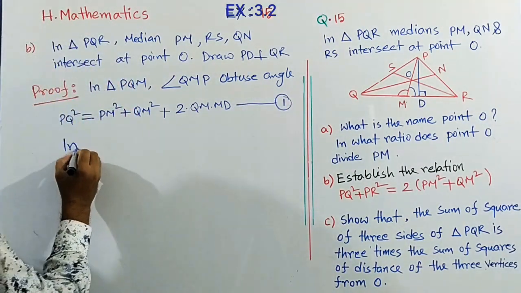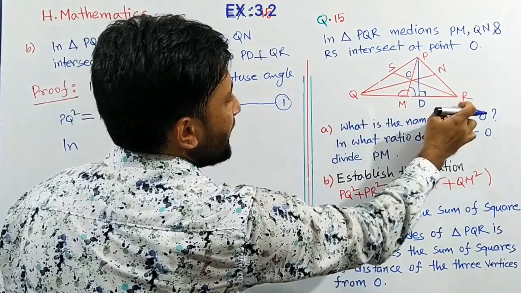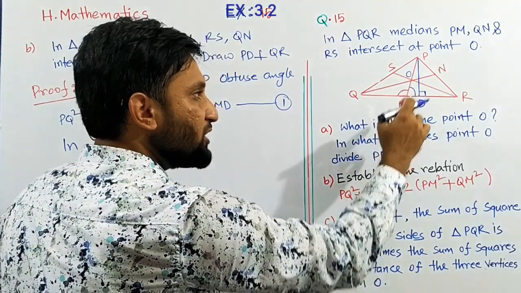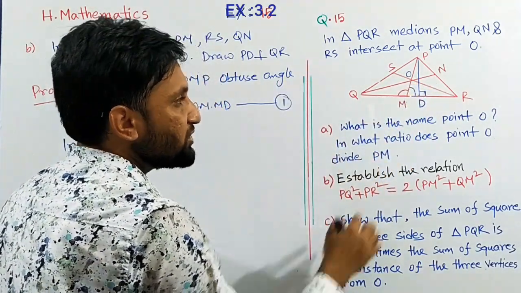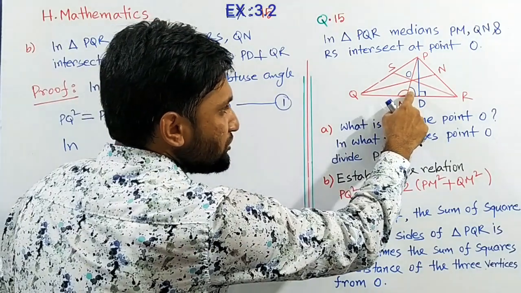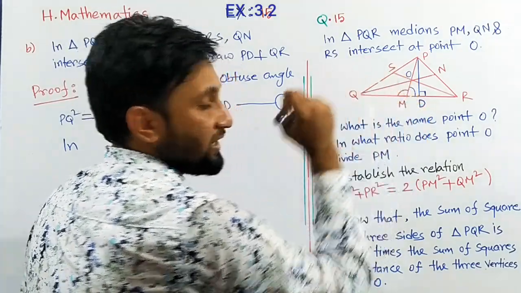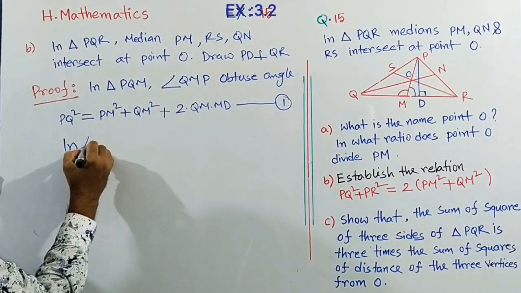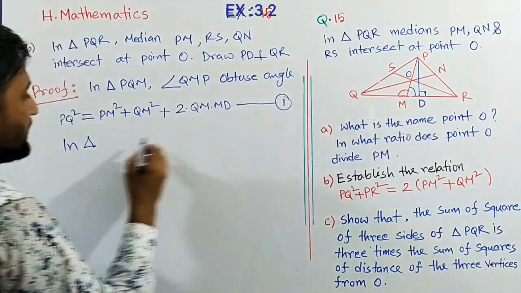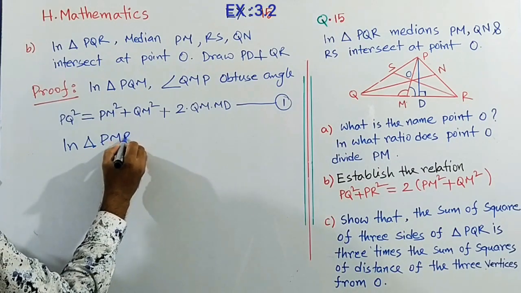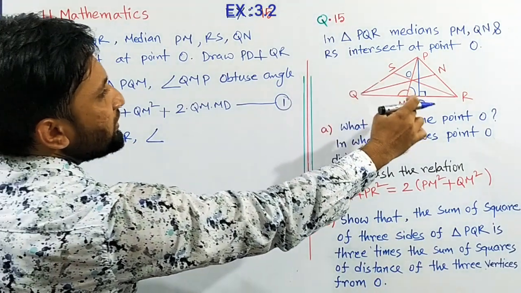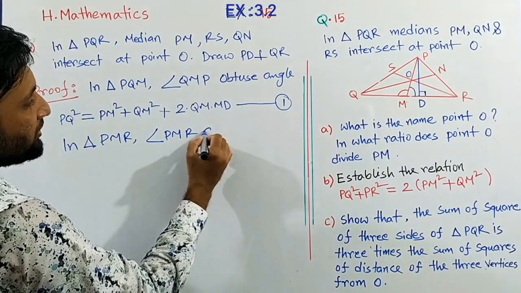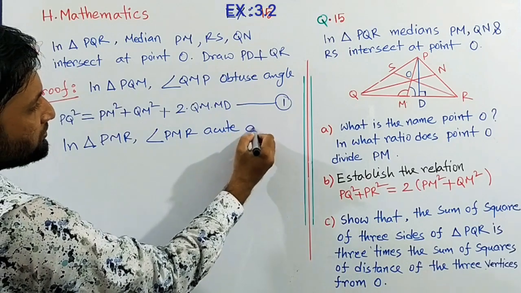Also in triangle PMR, angle M is acute, so here too we can use the Pythagoras extension theorem, this time for the acute angle. In triangle PMR, angle PMR is acute.